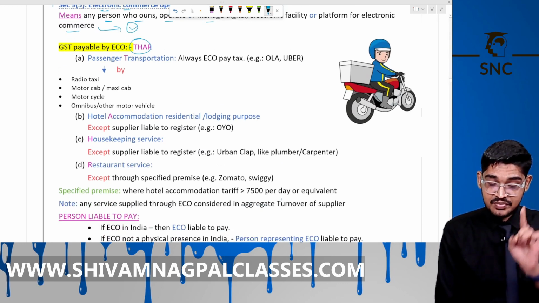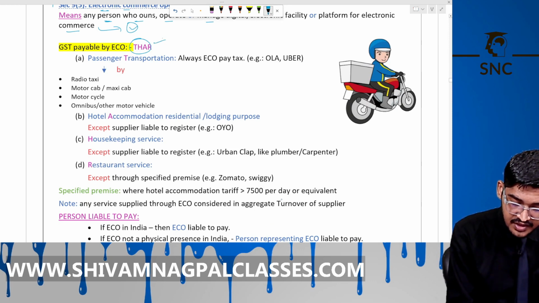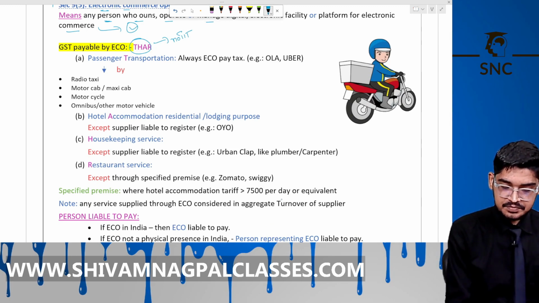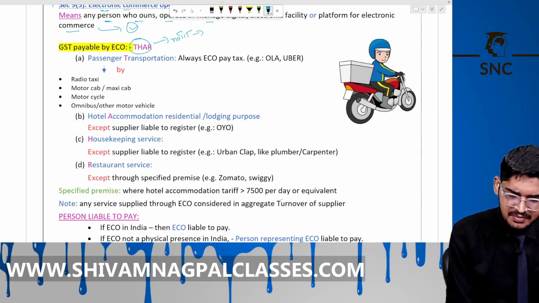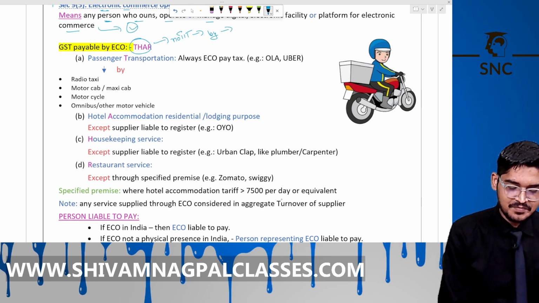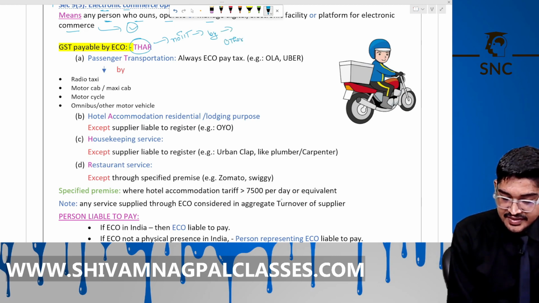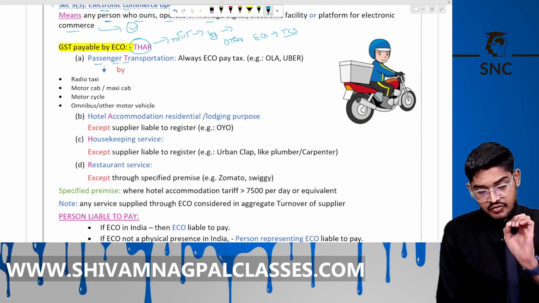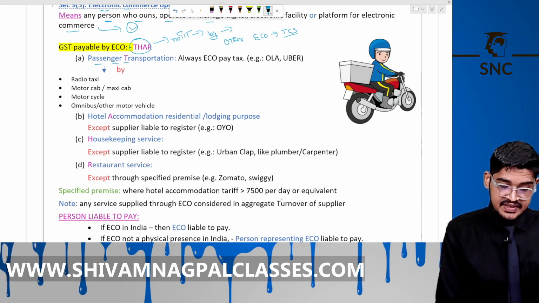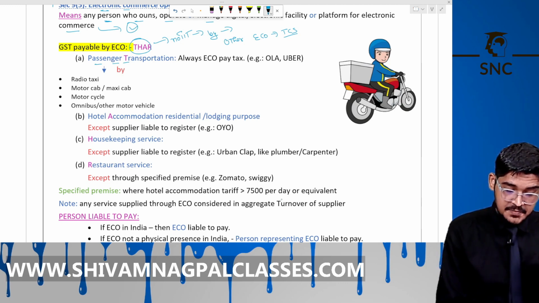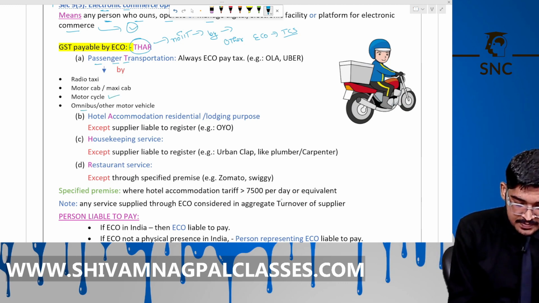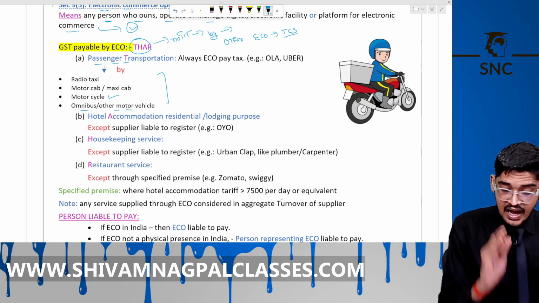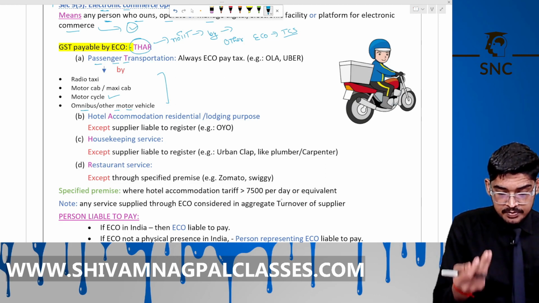Now, GST payable by the ECO. In the case of notified services under 9(5), in that case the ECO will pay tax, this is not RCM, by himself on behalf of the supplier. In other cases, the ECO collects TCS, like Amazon. Now, passenger transportation: always the ECO will pay tax, like Ola and Uber. Radio taxi, motor cab, maxi cab, motorcycle like Rapido, omnibus and other motor vehicles: in that case, the tax is always paid by the ECO on behalf of the supplier.